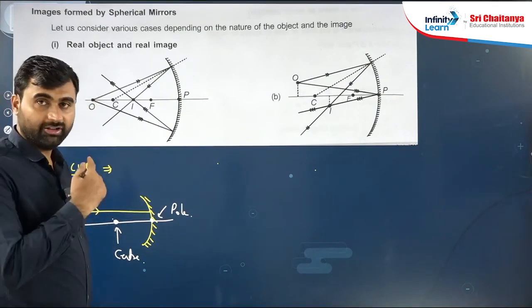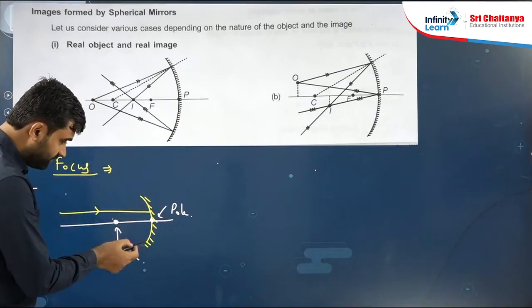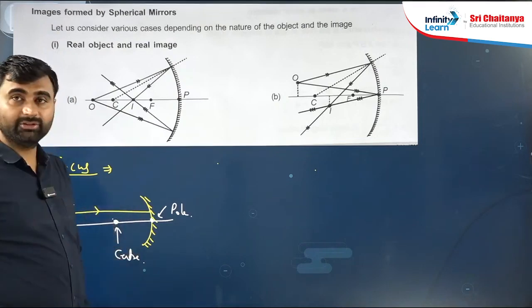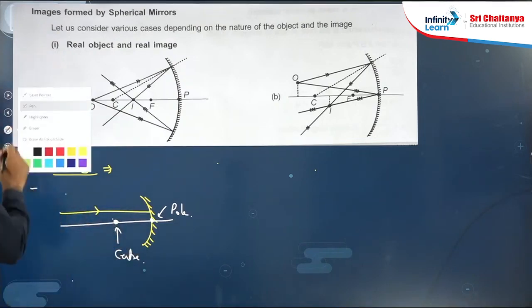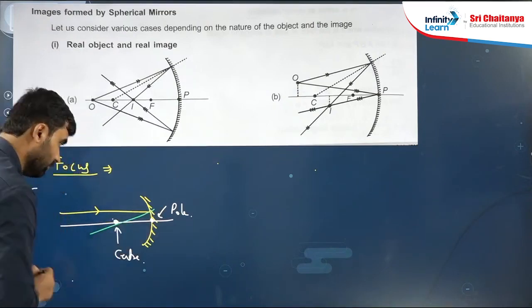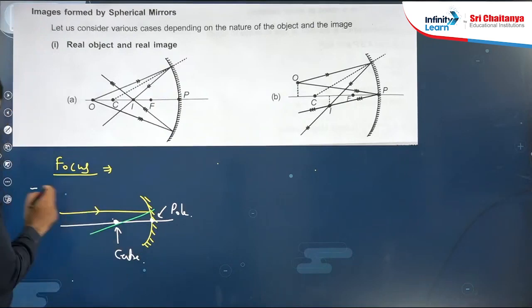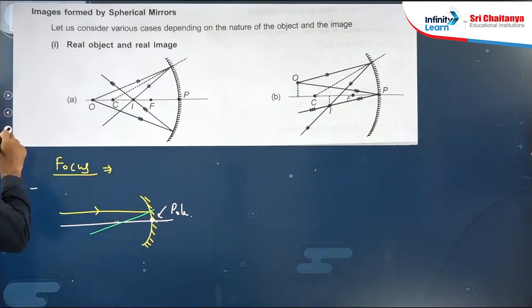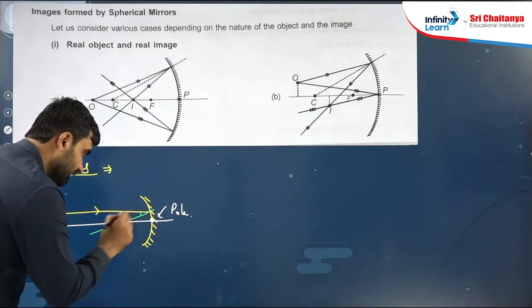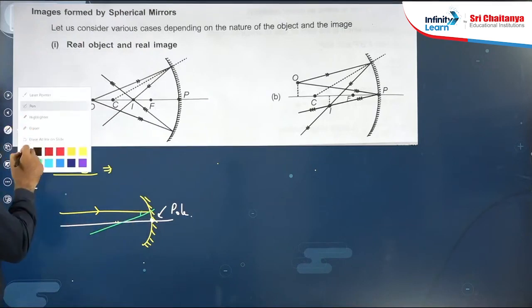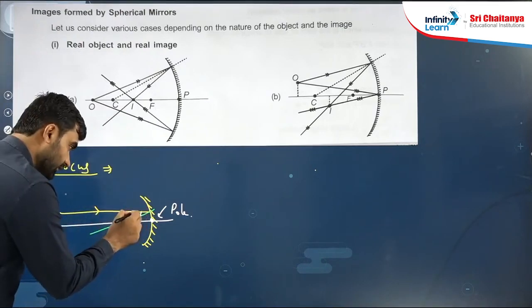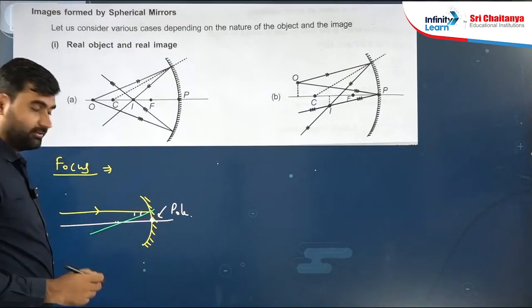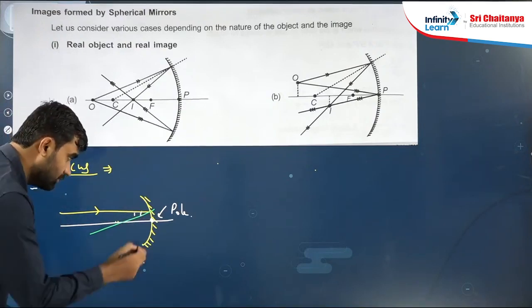How to draw the normal? We already discussed that we join the point on the curvature with the center. That will be the normal. So we are drawing the normal here. Now one thing we know: this angle is the angle of incidence, and the angle of incidence is equal to the angle of reflection.